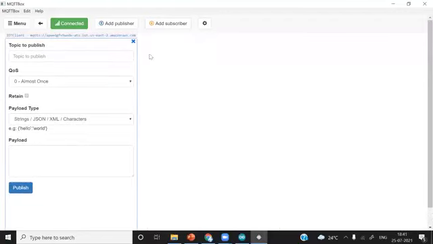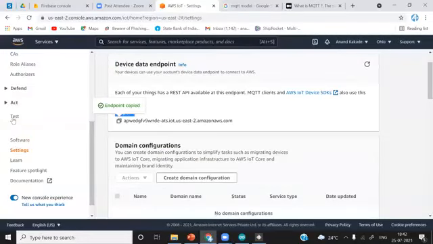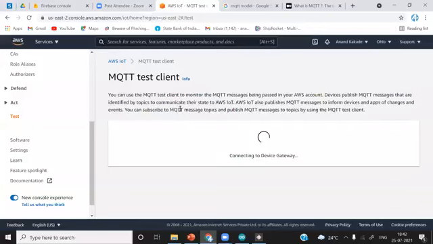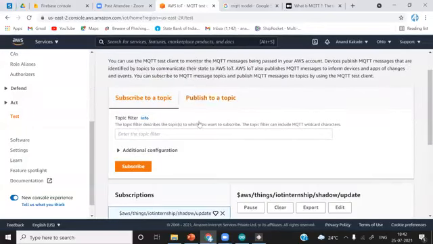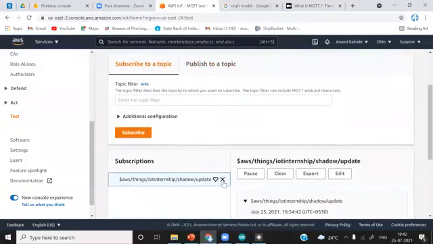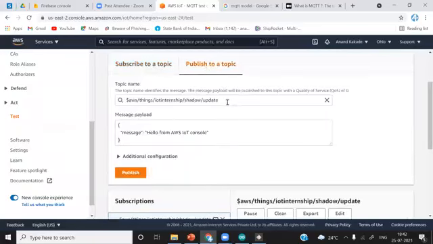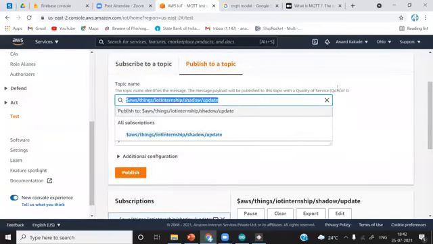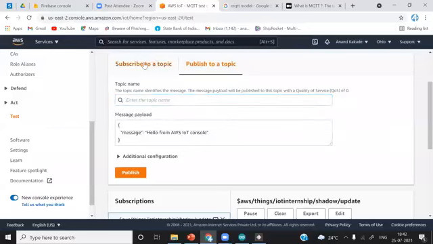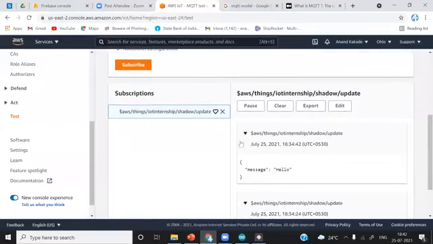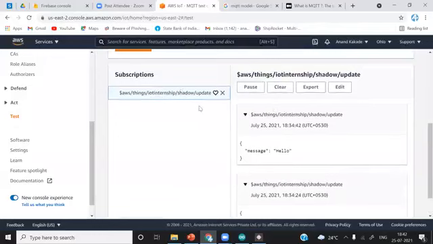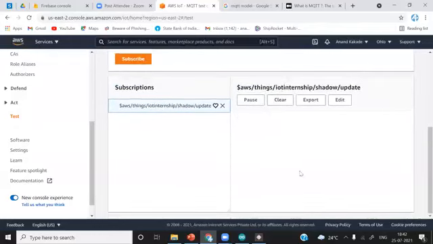Now what we will do, I'll simply delete this one, and we will try to publish data using this MQTT client to AWS IoT. And we will subscribe to the same channel in another client, which is of AWS IoT. So I will copy this one, Control C, and you can see already we have subscribed to the channel. So I will just clear it. Okay, we have cleared it.